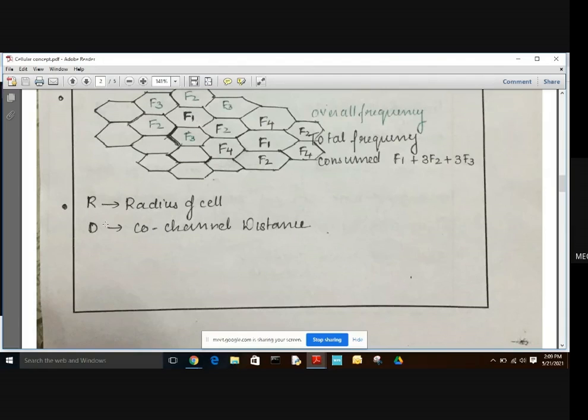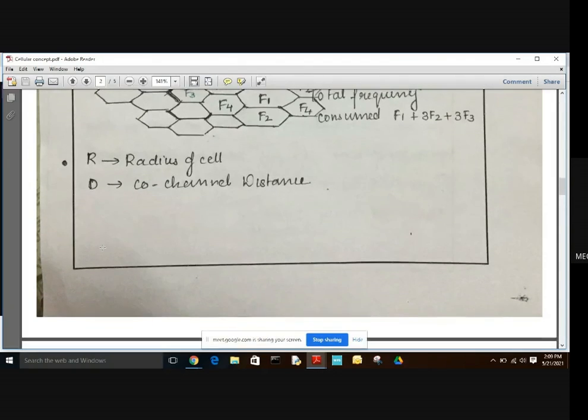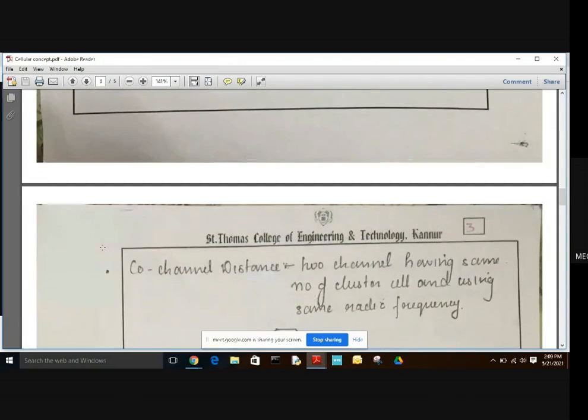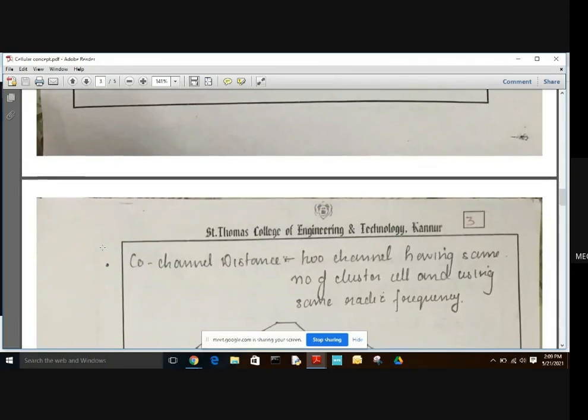Now we can see the radius R. R is the radius of the cell. So these are the two terms in the cellular concept. Here we can see the hexagonal shaped cell. In this hexagonal shaped cell, R is the radius and D is the co-channel distance. So now we can understand what co-channel cells or co-channel distance are.